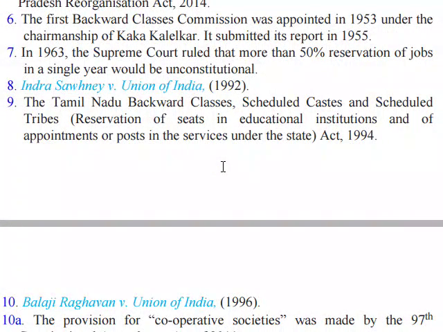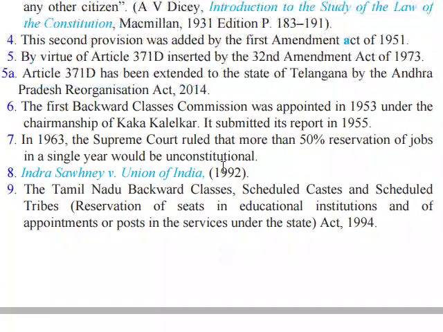Indra Sawhney versus Union of India, 1992, is the Tamil Nadu Backward Classes, Scheduled Castes and Scheduled Tribes reservation of seats in educational institutions and of appointments or posts in the services under the State Act, 1994.